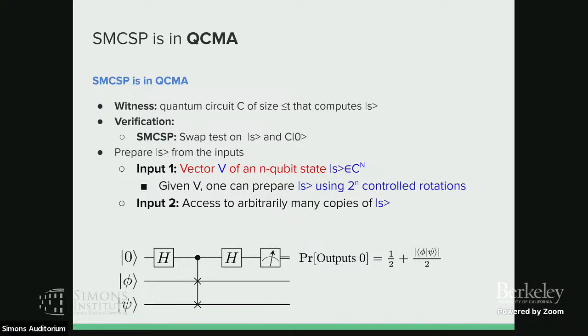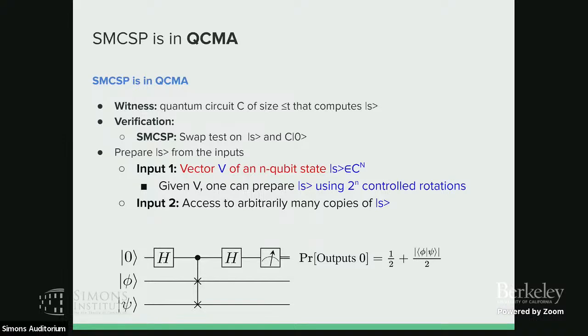So if the two states are equivalent, the inner product will be 1, so the probability that you output 0 is 1. And if the two states are orthogonal or very different, then the probability that you output 0 will be around 1/2, right? So using a swap test, you can check whether the two states are close, or they are orthogonal, or far.